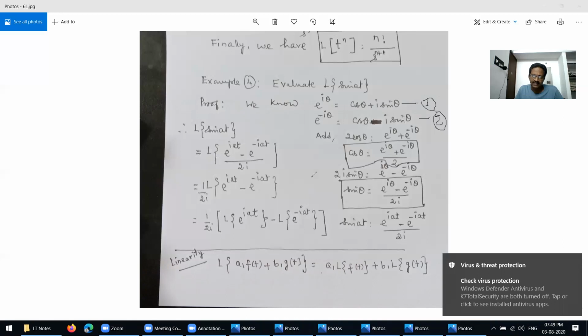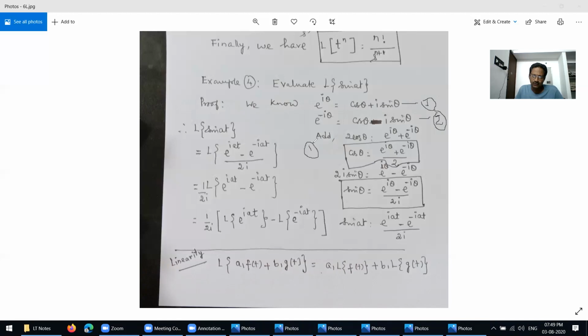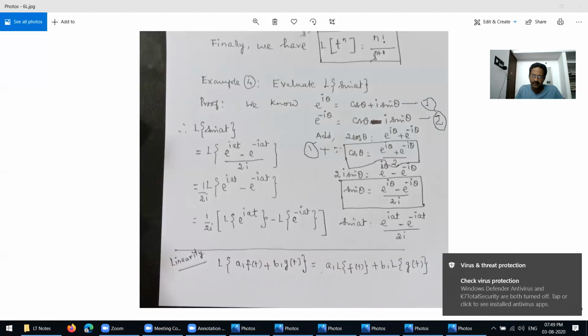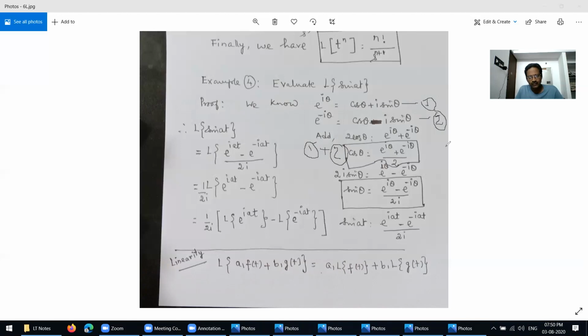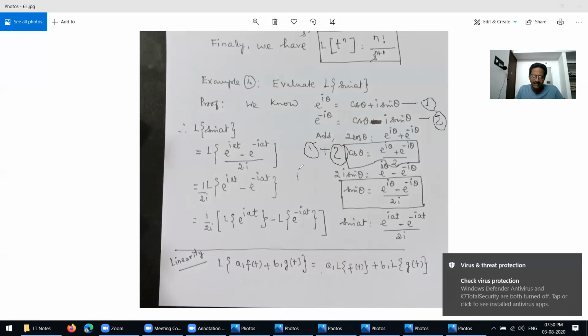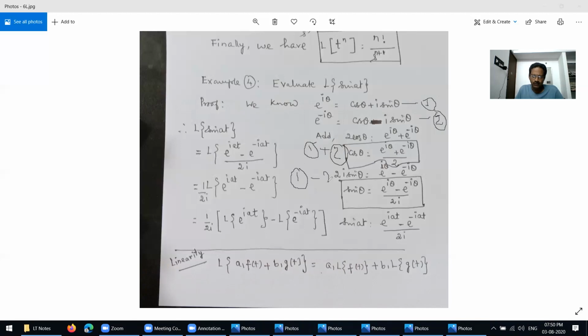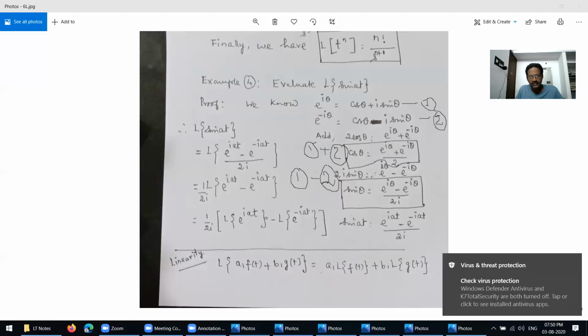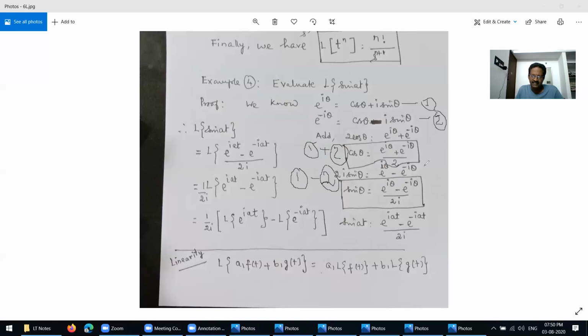Next, subtract. What value do you get here now? Equation 1 minus equation 2, you get 2i into sin theta equals e power i theta minus e power minus i theta.